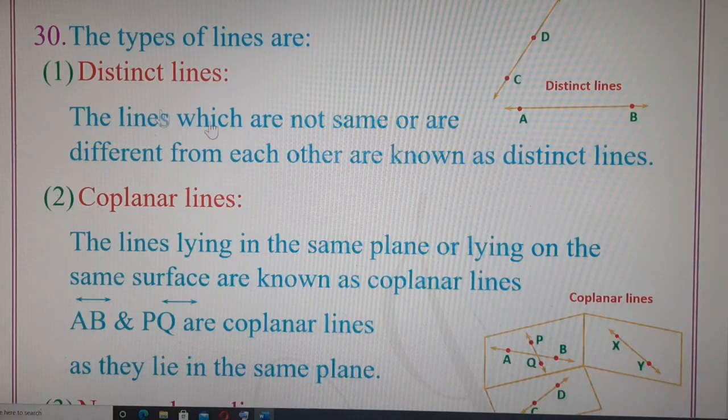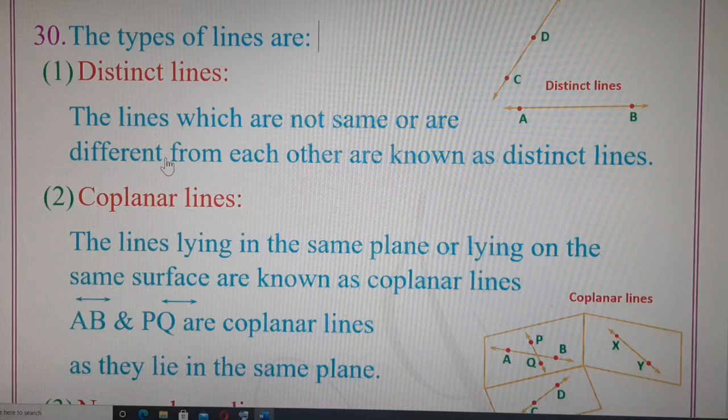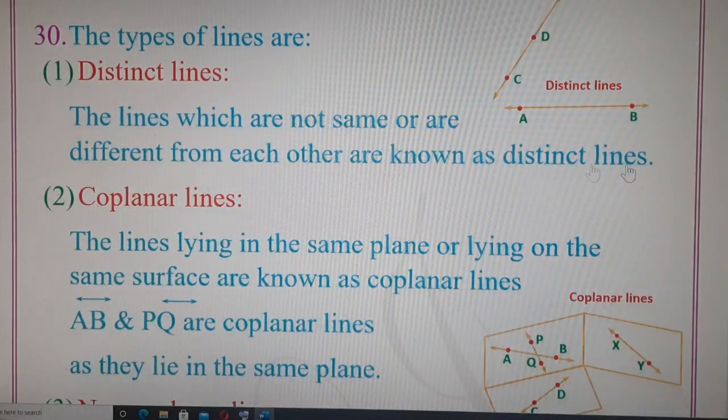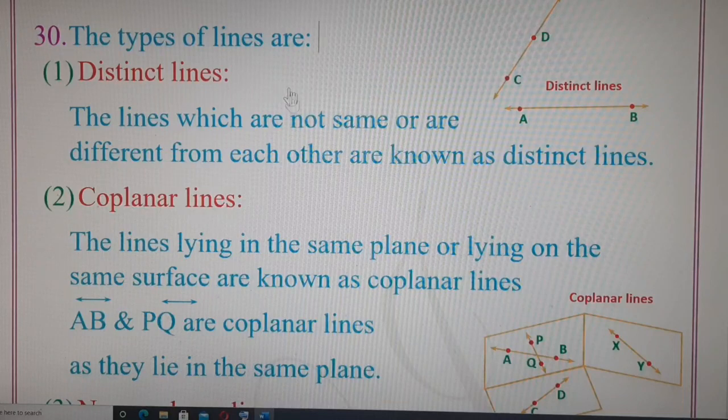Any lines which are not same are known as different lines. Different lines are also known as distinct lines. The lines which are not same or are different from each other are known as distinct lines. So in this diagram, line AB and line CD are called distinct lines because they are different lines. Their points are located in different parts of the plane.